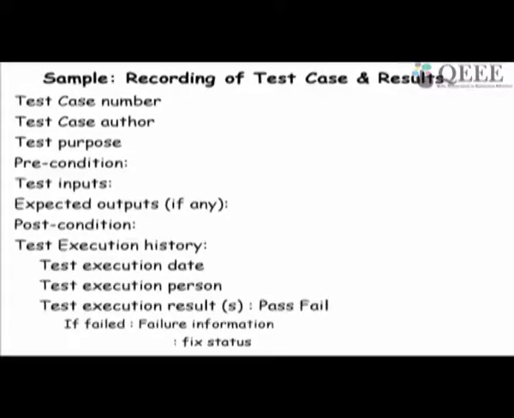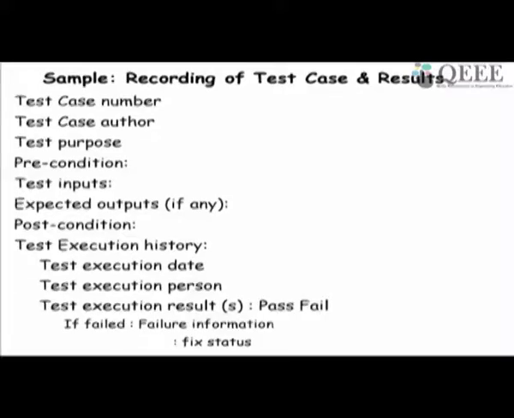And once the test case is executed, we need to record it. A typical company might use this kind of format to record a test case execution and its results.